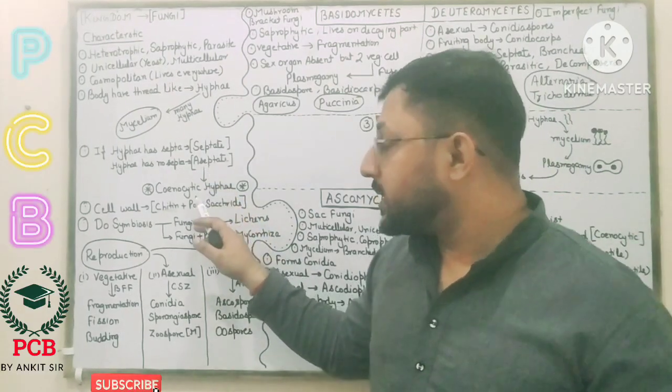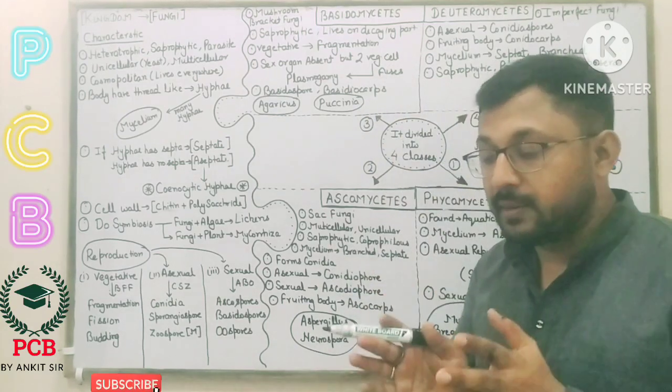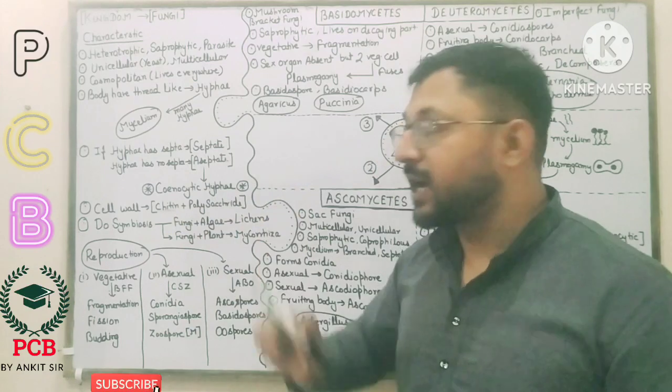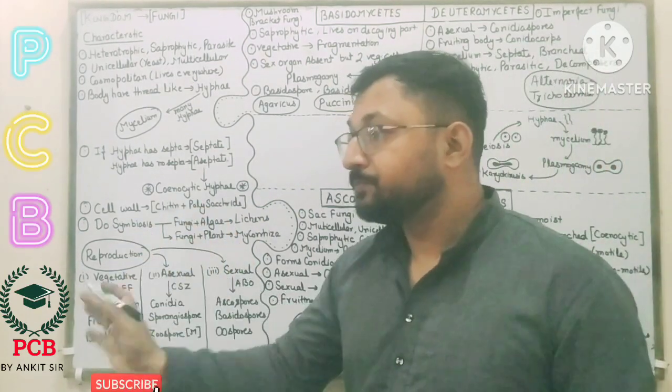Aseptate hyphae are also called coenocytic hyphae.